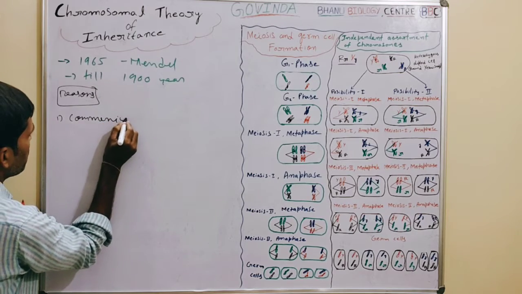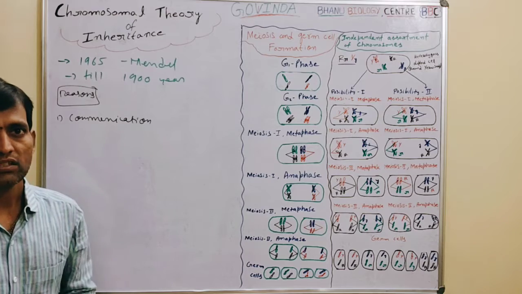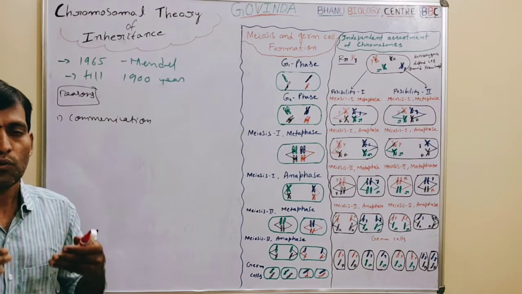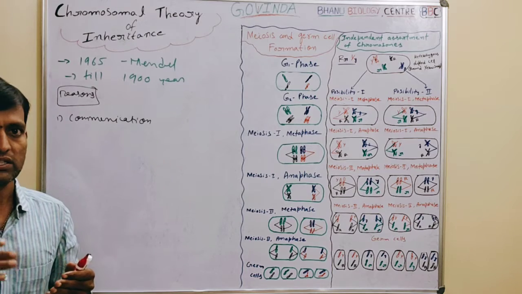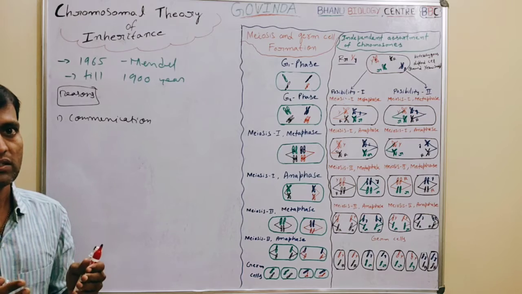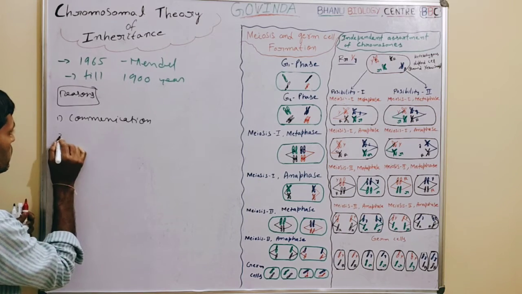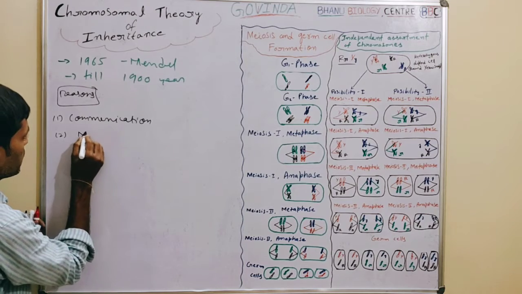communication. Communication was not easy in those days, like how we easily communicate with each other and easily disseminate information to different parts of the world. That was not easy in those days. That was one reason. The second reason,